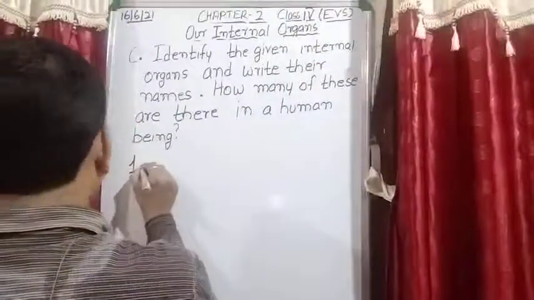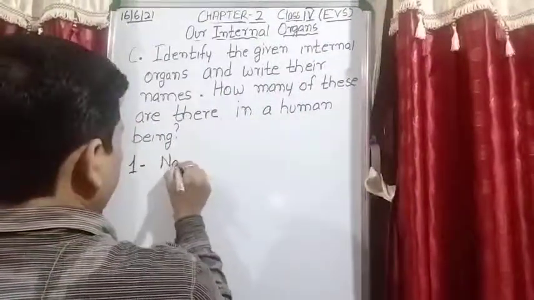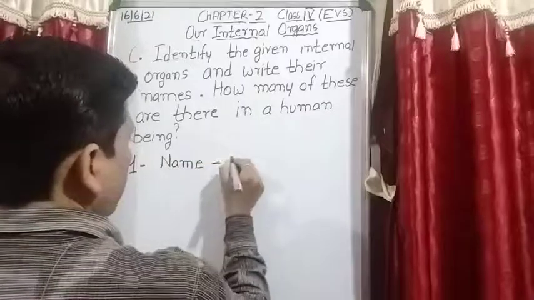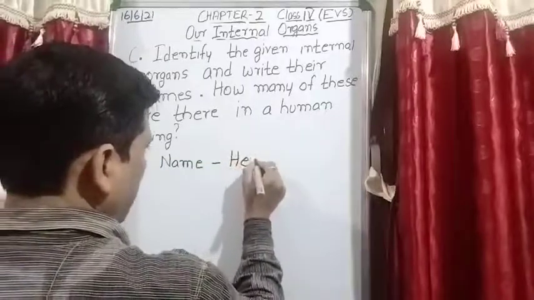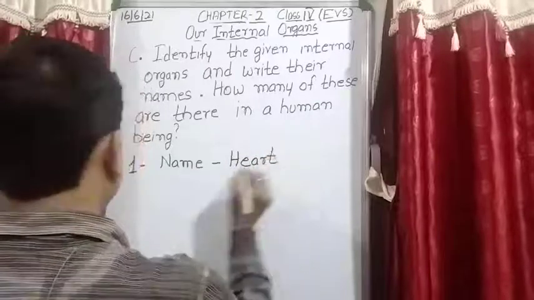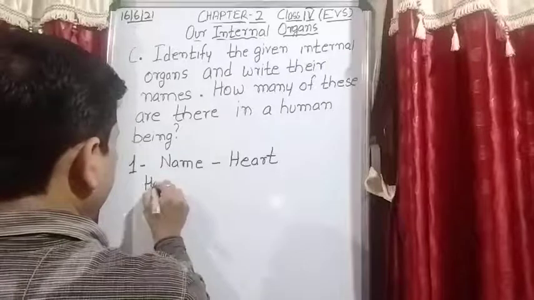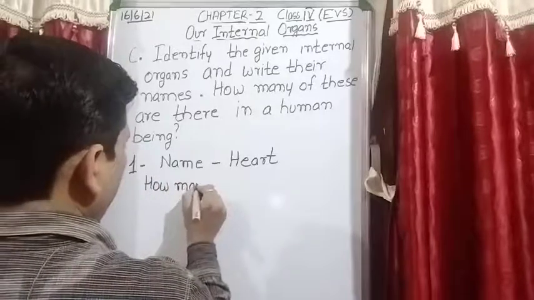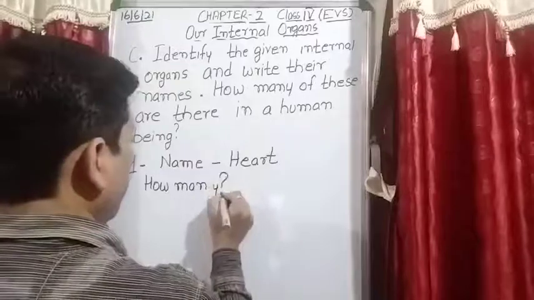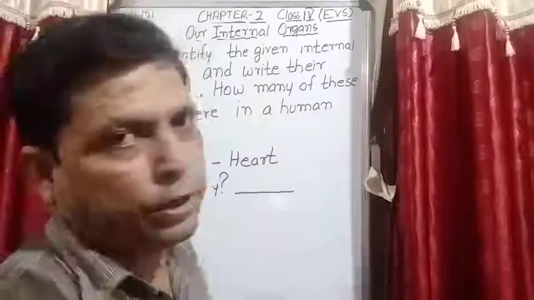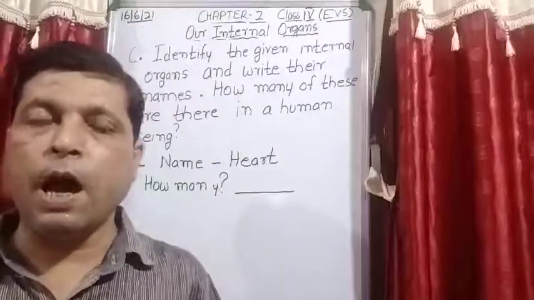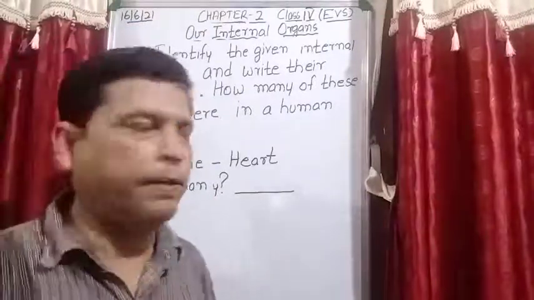Yes, okay, very good, your answer is right. The first picture is of a heart. So note down the name of the first one. First picture name is heart, and it is asked how many. So in the human body, how many hearts do we have? That is 1.